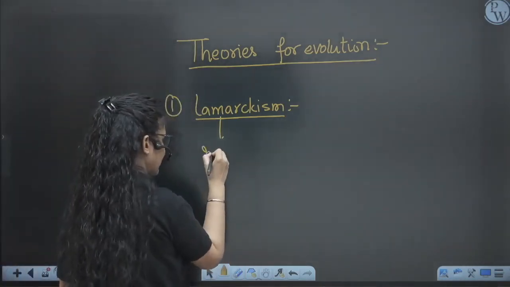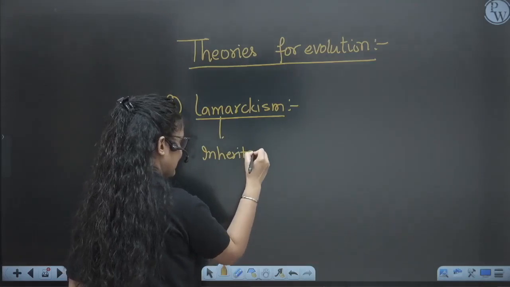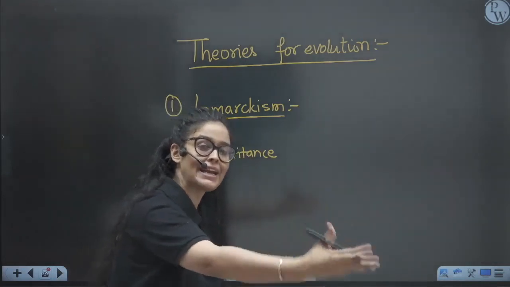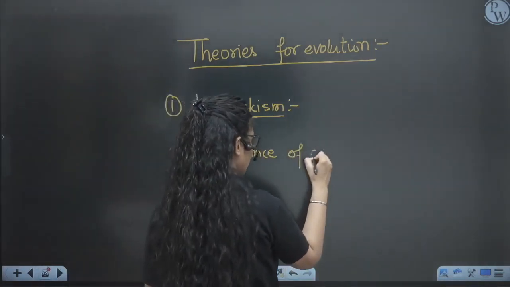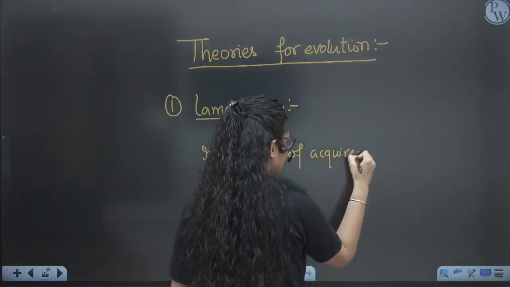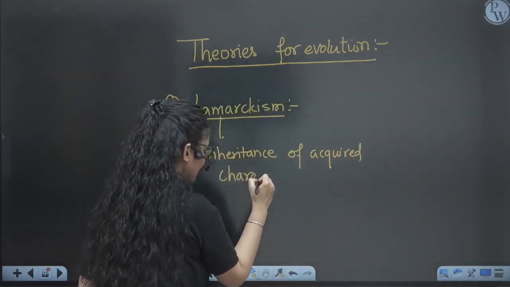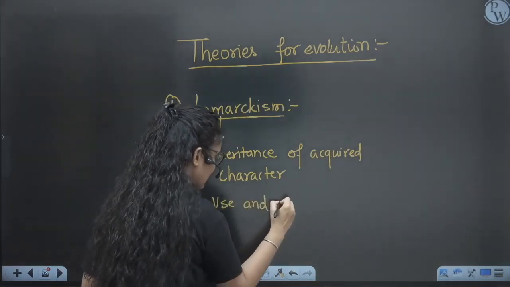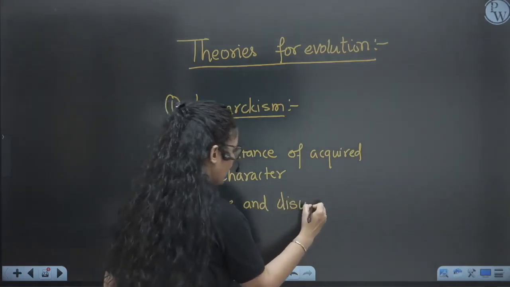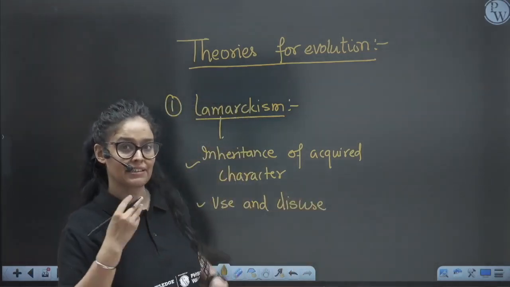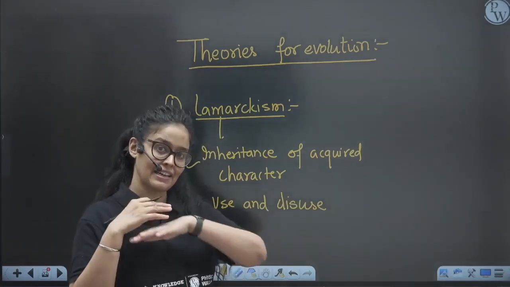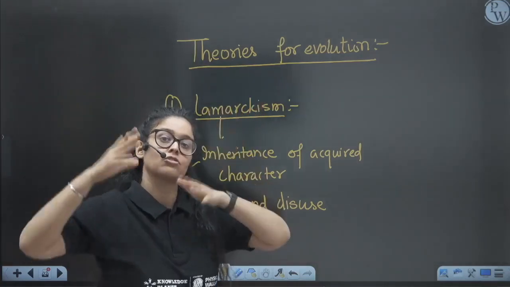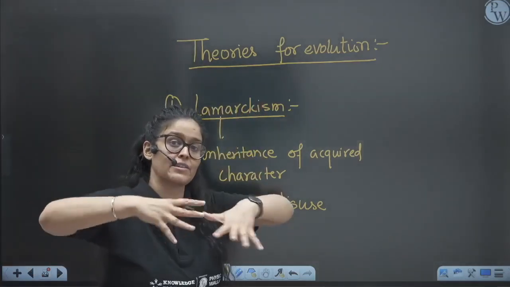Inheritance of the acquired character means all the characters that we attain throughout life will be conveyed to the other organism, right? Or the use and disuse theory, which means the organ that is used will become very strong and long, like the giraffe neck. Earlier giraffes were eating grass and the grass disappeared. Now they have to eat leaves from tall plants.